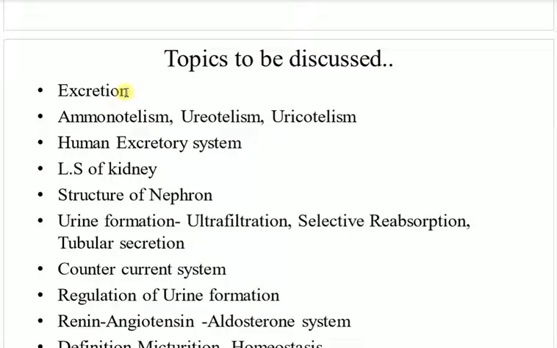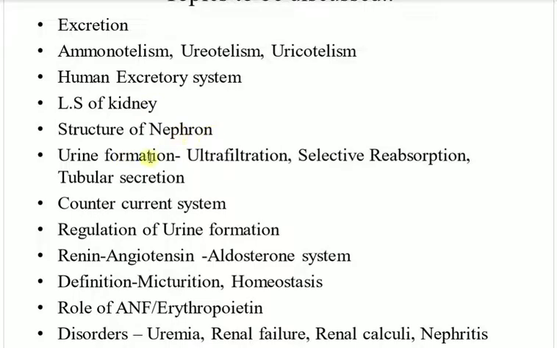The first one is excretion. Then come the different types of excretion: ammonotelism, ureotelism, uricotelism. Human excretory system. LS of kidney, meaning the longitudinal section of kidney showing the different parts of the kidneys. Structure of nephron, urine formation, the ultrafiltration, selective reabsorption, tubular secretion, the three steps of urine formation.